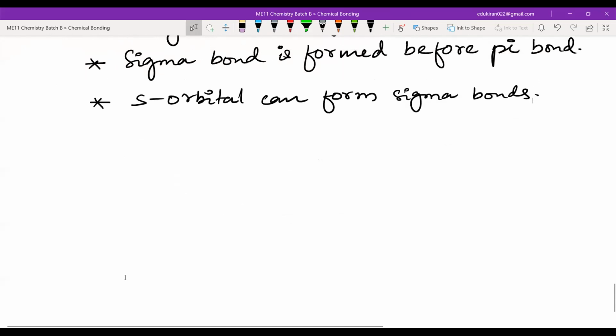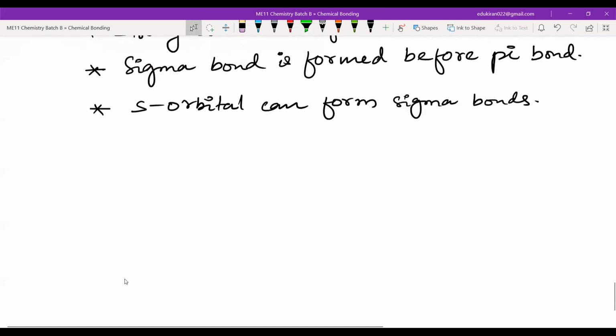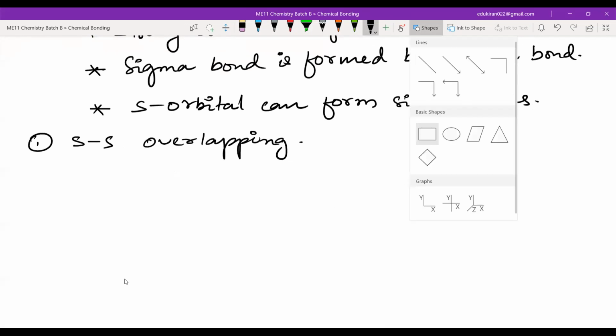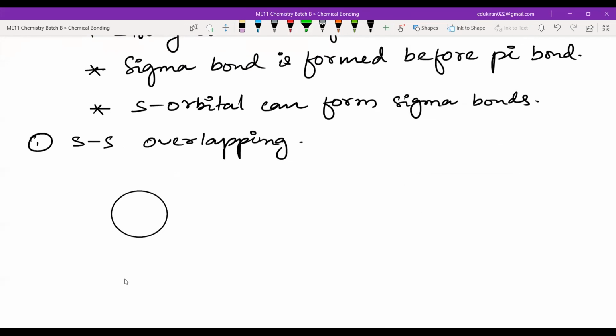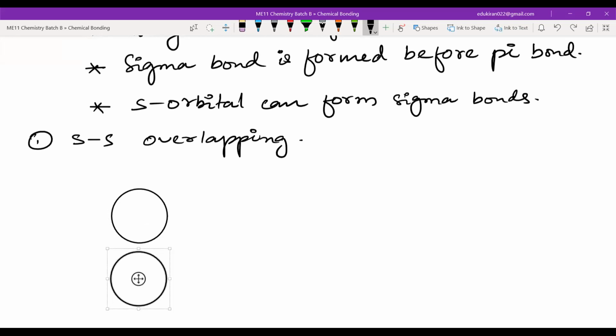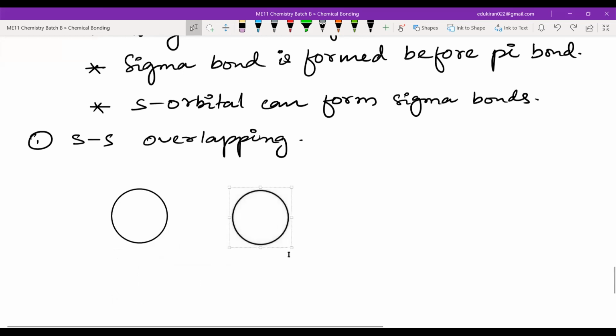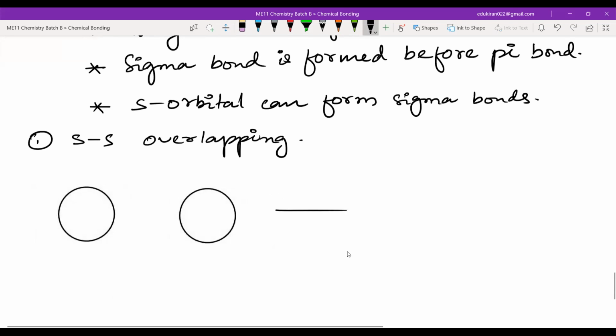Now you will write the first one, which is ss overlapping. These are just names; you have got the main thing. ss overlapping. What will happen here? You will have an s orbital, and then you will have another s orbital. This happens like this. Now these two will overlap, and they will be forming.